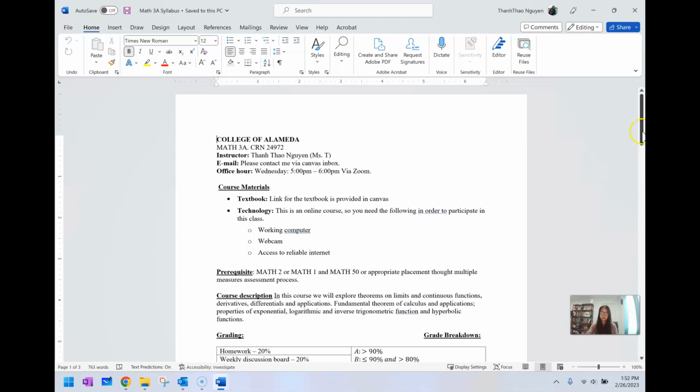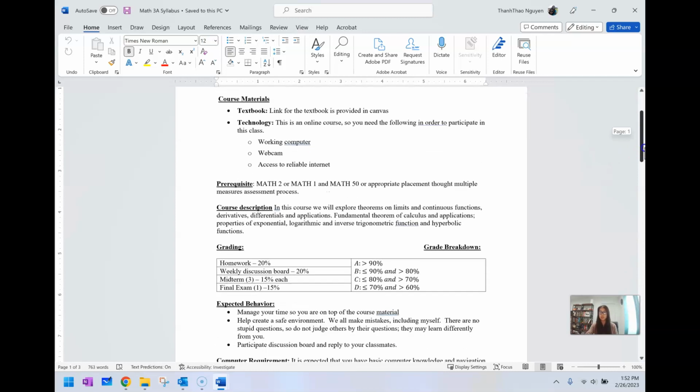The textbook for this course, the link for this textbook is provided in Canvas. What is the required technology for this course? This is an online course, so of course you need a working computer. You want to have a webcam. Actually, you don't really need a webcam anymore, so scratch that. You do have to have access to the internet.